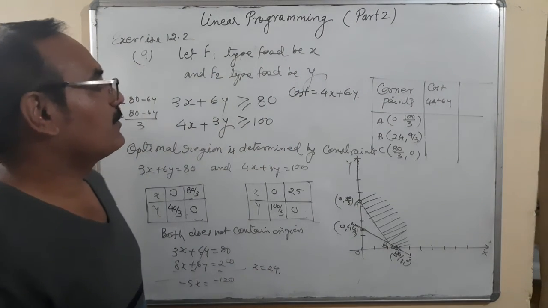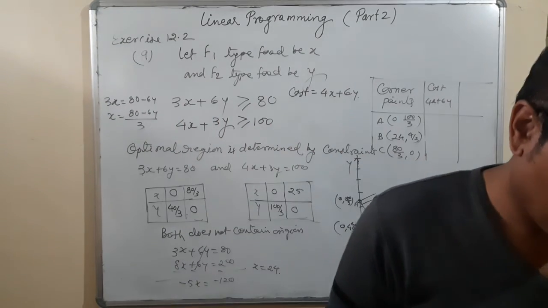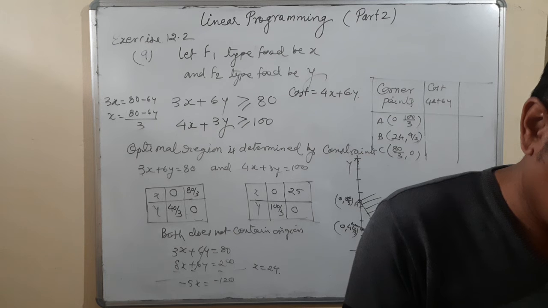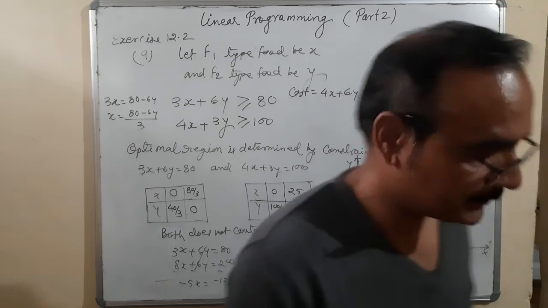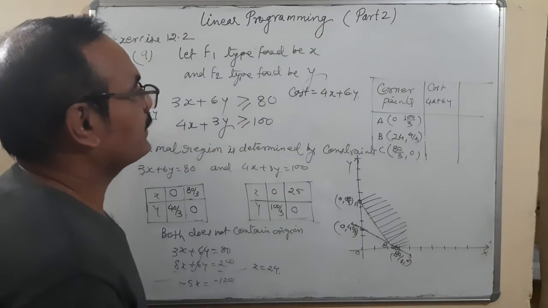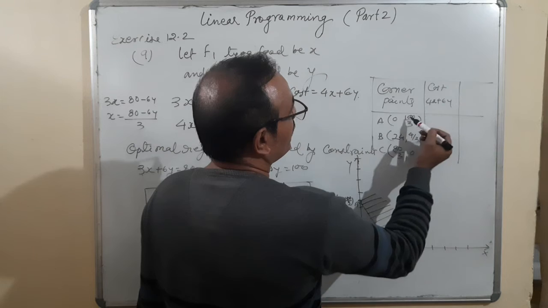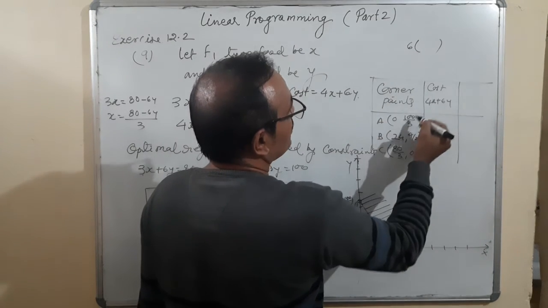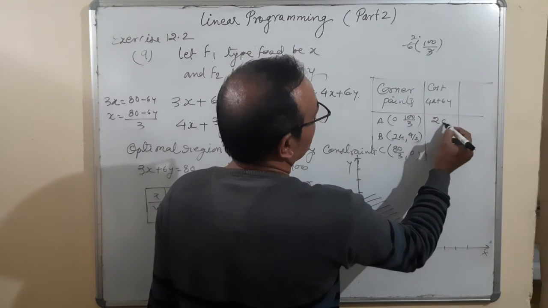Now let us see the minimum, because they are asking what the cost of it is. In the question they are asking, find the minimum cost of diet. I'll put the value here. So 0. When I put 6y, 6 in place of y, 100 upon 3, 3 2s, so it is 200.